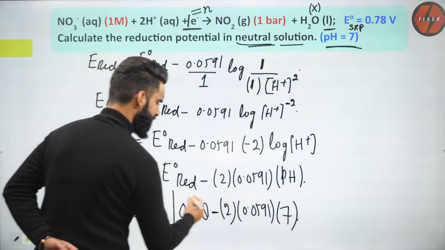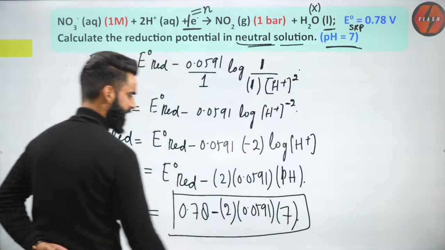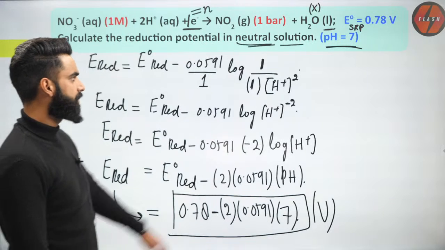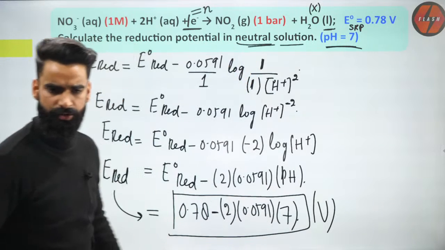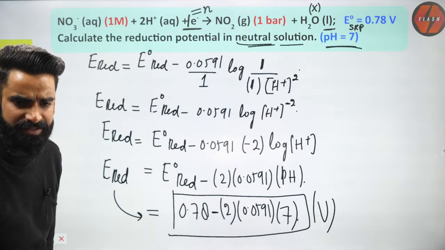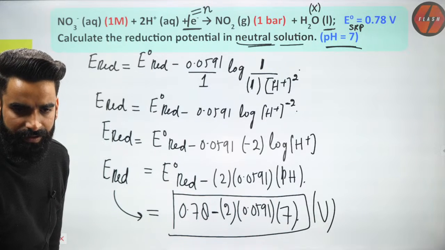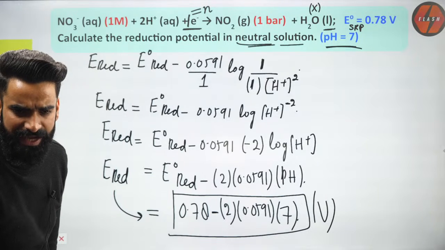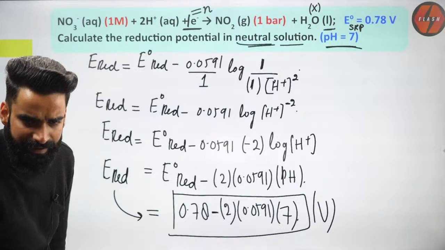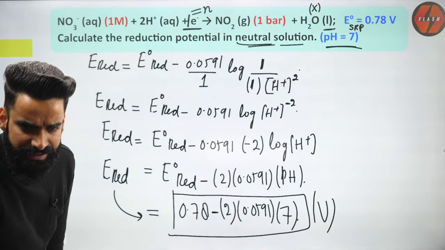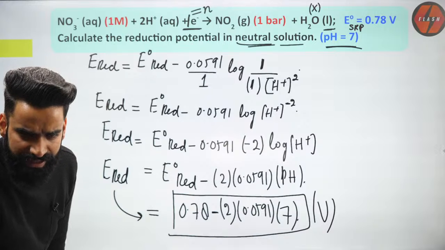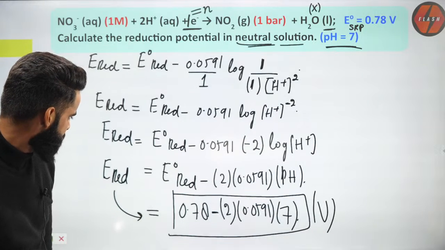Can we solve this one and get the answer? You just have to solve this one. You will get the reduction potential of the electrode when the solution will be neutral. Let me know fast what is the answer coming. VSG is saying it is minus 0.07 something. Banu is saying 11.6. Thank you, Muzaffar. Thank you. Okay, Banu is saying minus 11.6. Is that?